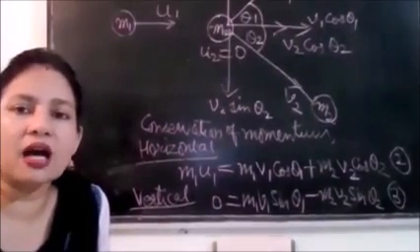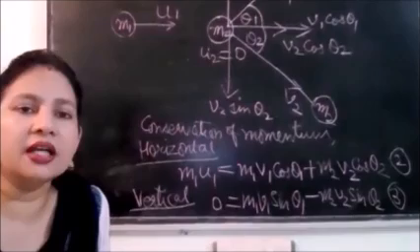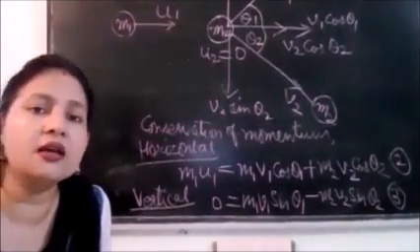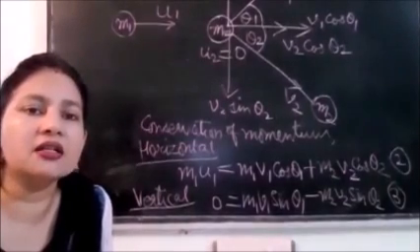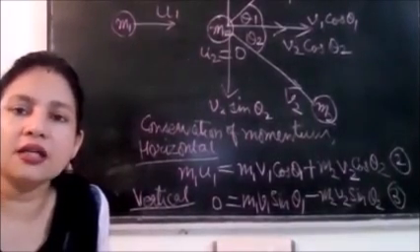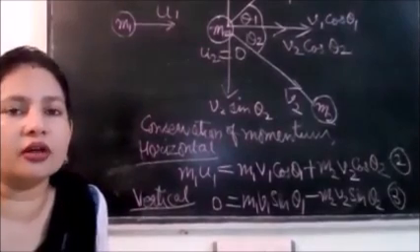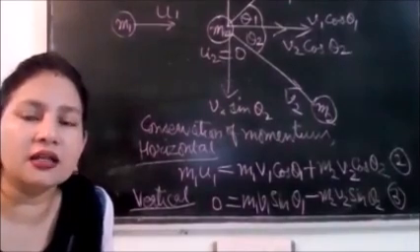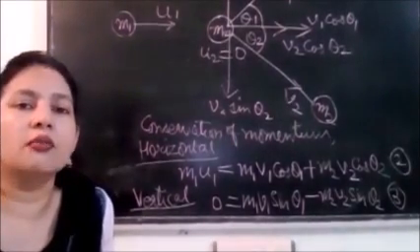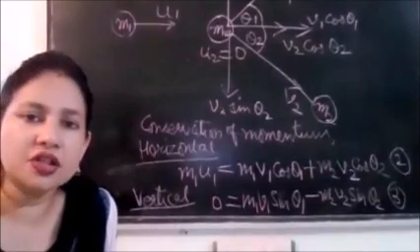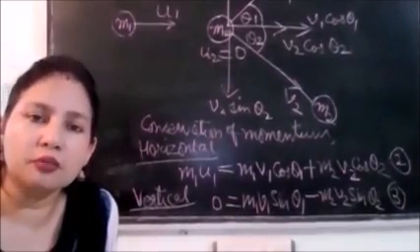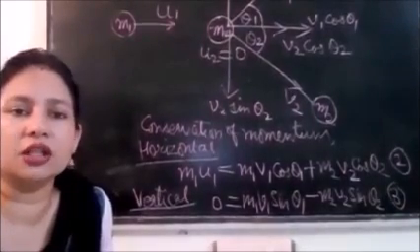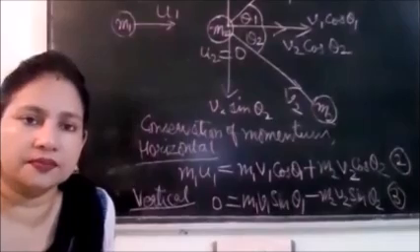So let us start with the last derivation of our unit: perfectly inelastic collision in one dimension. Again, we are going to discuss it in one dimension. But before that, let us arrive at a very important result. Let us calculate the coefficient of restitution also. I remind you first of all what is perfectly inelastic collision. It is a collision in which momentum is conserved, kinetic energy is not conserved, and the objects move together as a combined system because the objects stick together after the collision. They become one unit after the collision.